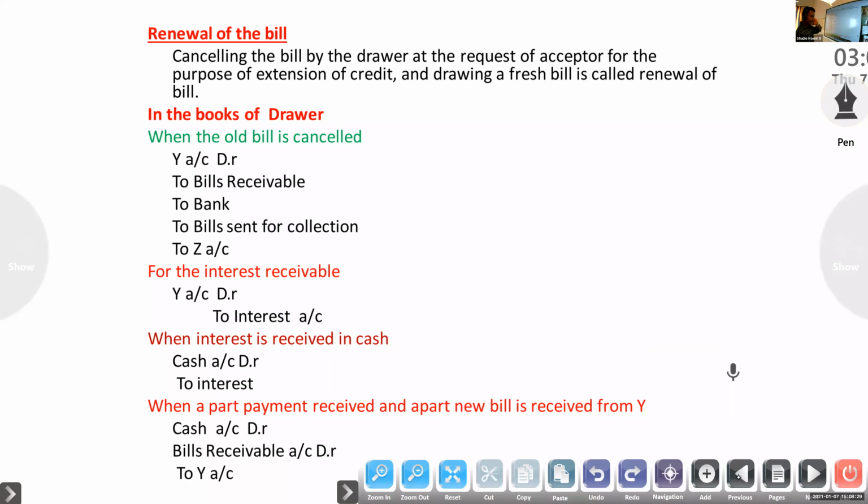Sometimes the drawee finds himself unable to pay the amount of the bill on the date of maturity.